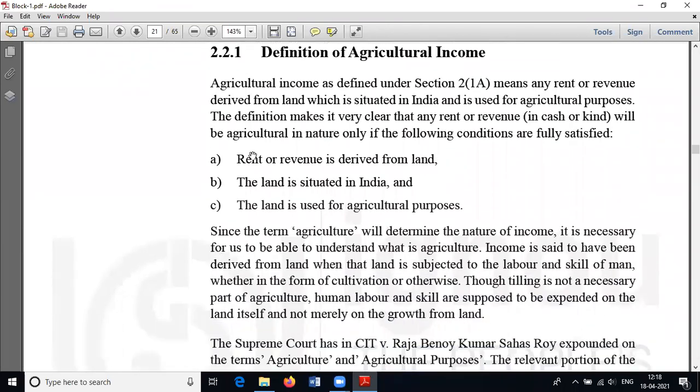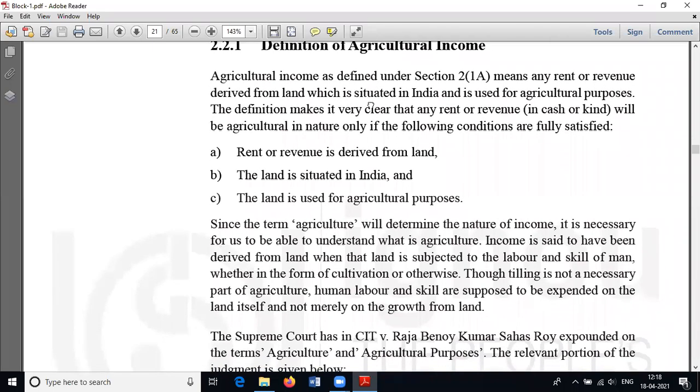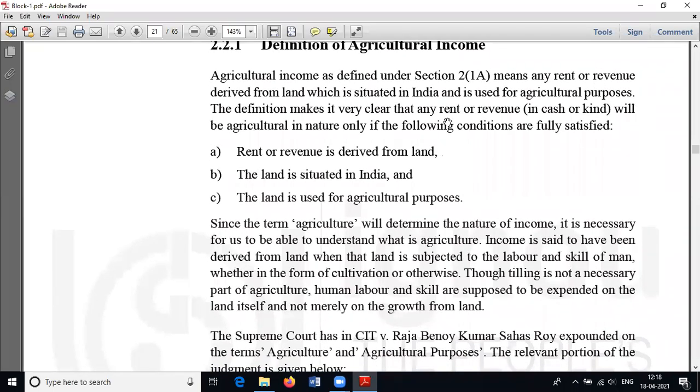So what is meant by agricultural income? It is very important. You have to clearly understand and study thoroughly the term agricultural income. According to Section 2, Subsection 1 of the Income Tax Act 1961, agricultural income means any rent or revenue derived from land which is situated in India and is used for agricultural purpose.